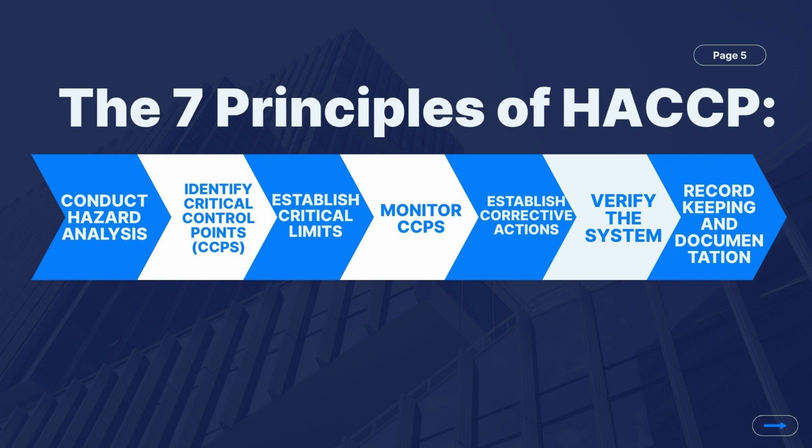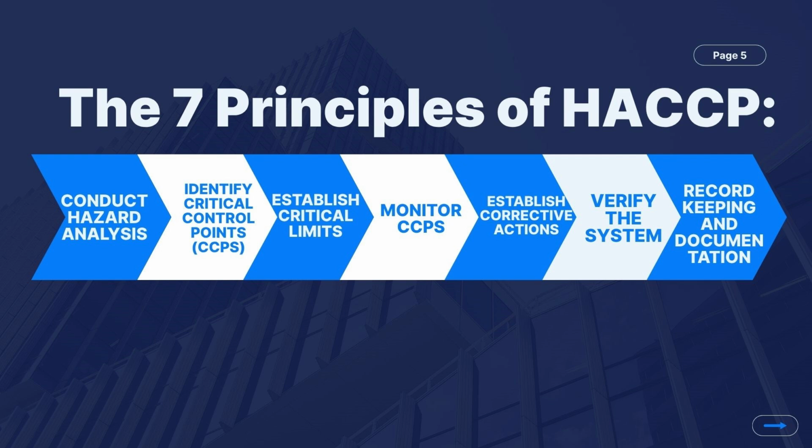Number 1 is the hazard analysis, which identifies potential biological, chemical, and physical hazards. Number 2 is the critical control points, or the CCPs, which determine where hazards can be controlled. Number 3 is the critical limits. It sets safety thresholds. An example given of this is the temperature. Number 4 is the monitoring procedures. Regular checks to ensure CCPs are within limits.